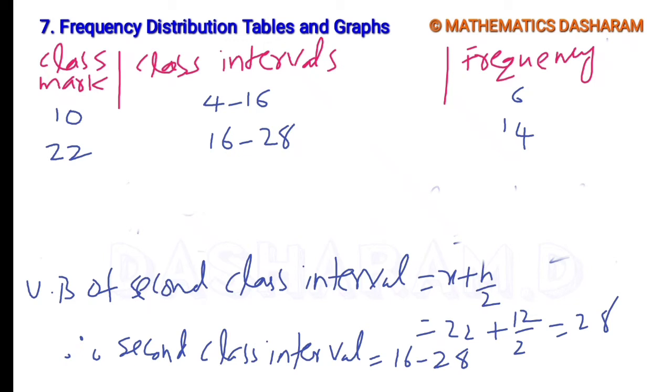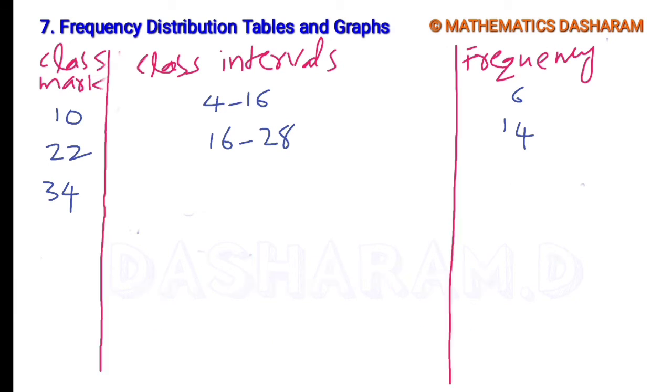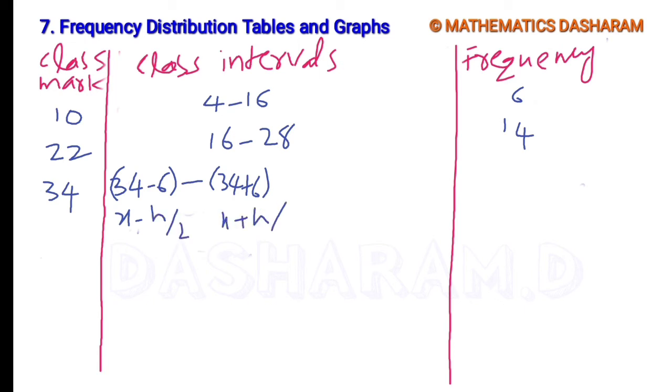Let's find the next class interval. The third class mark is 34. The lower boundary is x minus h by 2, so 34 minus 12 by 2, that is 6, and the upper boundary is x plus h by 2, 34 plus 6. 34 minus 6 is 28, and 34 plus 6 is 40, and the frequency is 20.